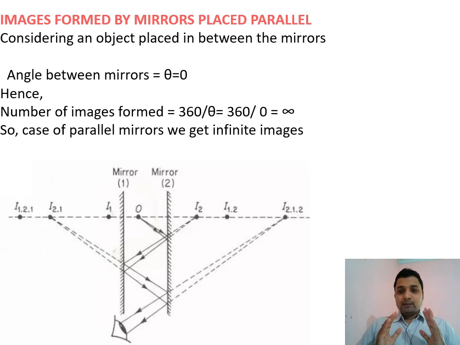But in a plane mirror, after each reflection some amount of light is absorbed, so the intensity and brightness decrease. That is why we are only able to see some five or seven images in each mirror. After each reflection the brightness gradually decreases until we cannot visualize the image, and image formation seems to stop, but actually infinite images form when the mirrors are parallel.